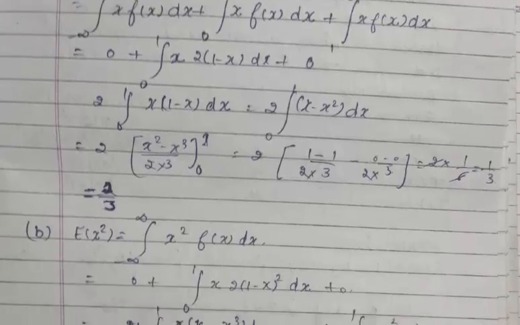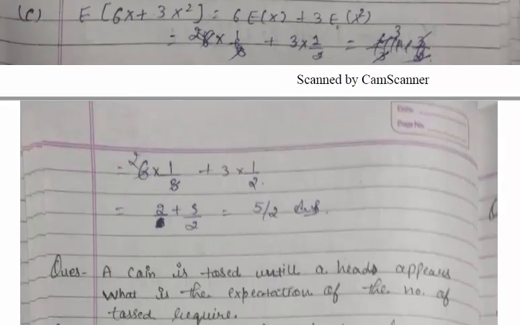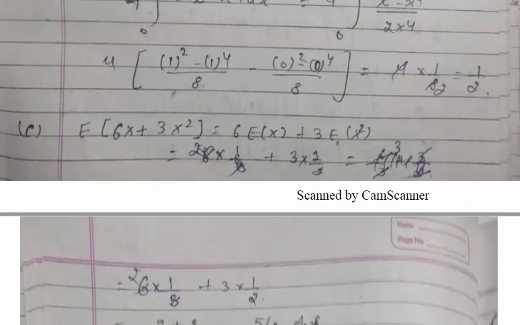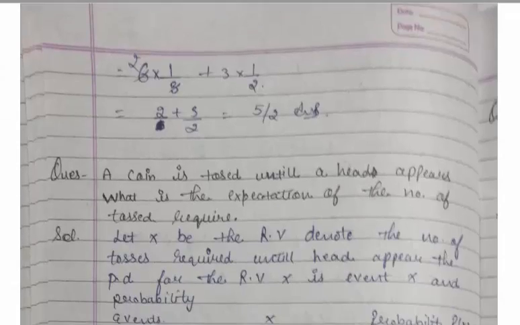Now next part, to find the expectation of x square. Again integration from minus infinity to infinity of x square f(x). Again our integration is divided into 3 parts. For the first part the answer is 0, for the third part the answer is also 0, and the middle is 0 to 1 of x square into f(x). We put the value of f(x) and simplify the integration. Now expectation of 6x plus 3x square: 6 is common, so it is 6 expectation of x plus 3 expectation of x square. You can solve this part also.